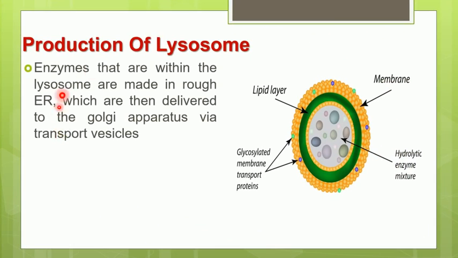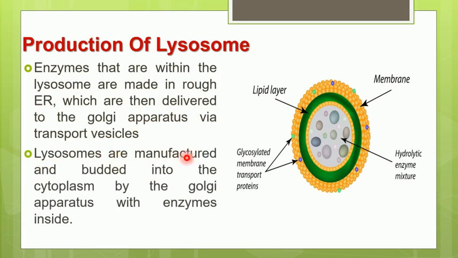Yes, so regarding production of the lysosome, we have understood that the raw material for the synthesis of lysosome is produced by the endoplasmic reticulum. It is then delivered to the Golgi apparatus with the help of transport vesicles, which are rounded oval structures, and then these lysosomes are manufactured in the Golgi apparatus.